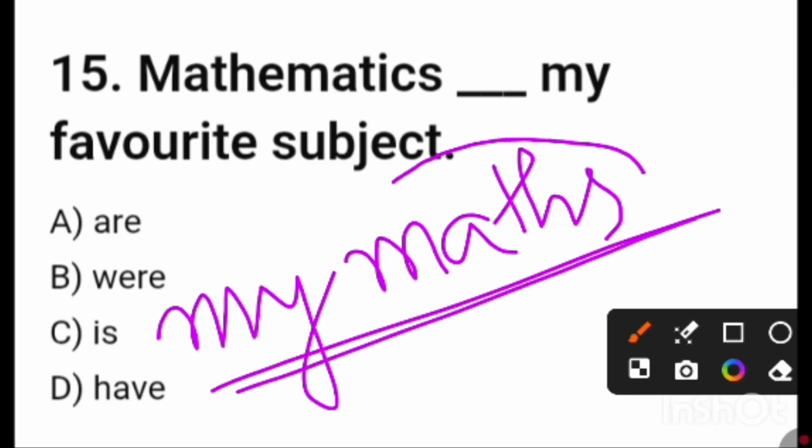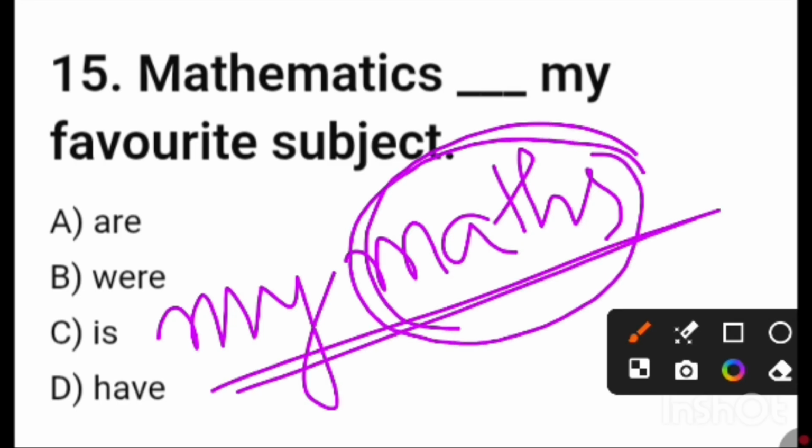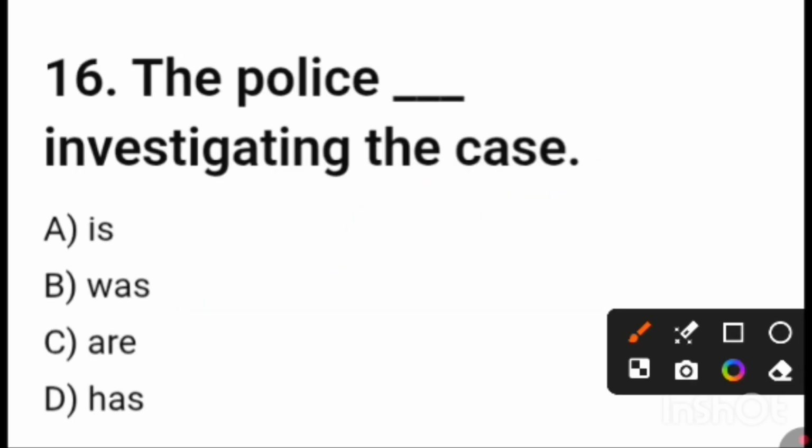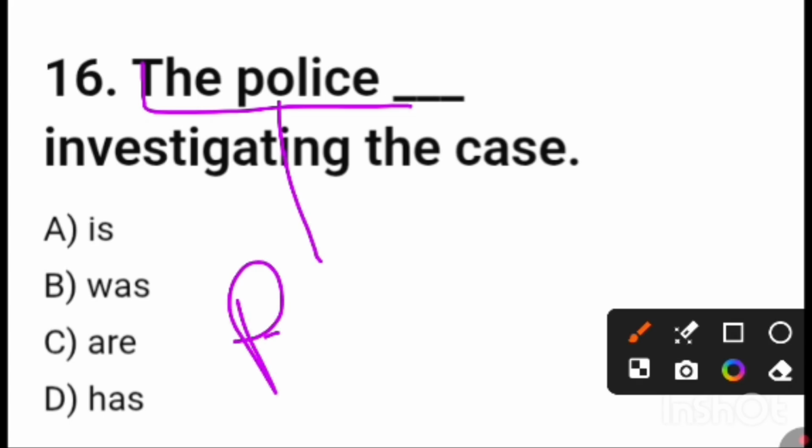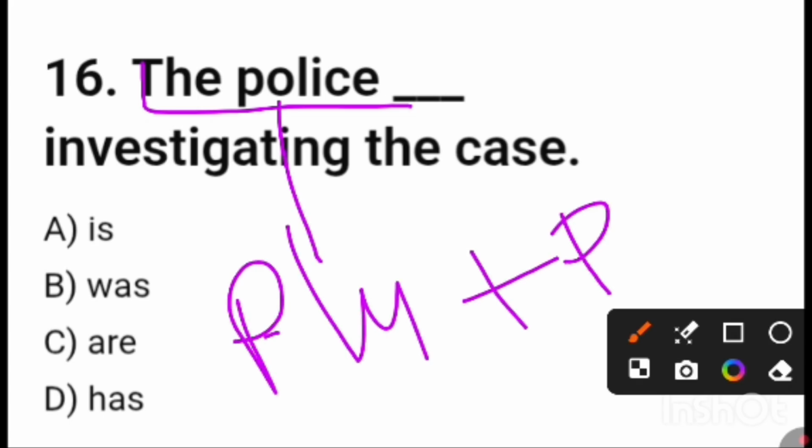At that time, this term mathematics does not mean the subject, it means the reckoning, the accounting. At that time it is plural, but right now it is singular. The police, blank space, investigating the case. Friends, the term the police is always plural. So obviously we need a plural verb, and here you can see R is the plural verb.